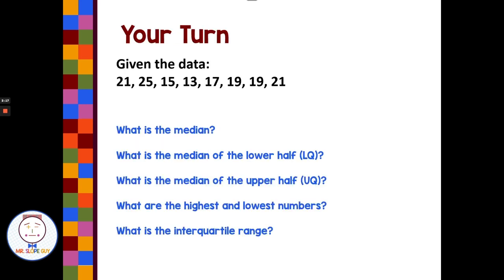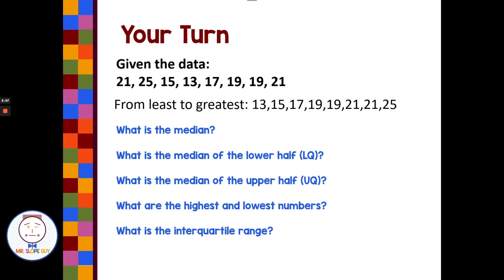I want you to pause the video here and take this set of data and answer these five questions. All right, welcome back. The first thing I would do is order them from least to greatest. Putting them in least to greatest makes it much easier to spot the median, lower quartile, and upper quartile. The median for the whole set of data, the number in the middle, is 19. We had two numbers in the middle, we could add them up and divide by 2, and we get 19 because they're both 19.